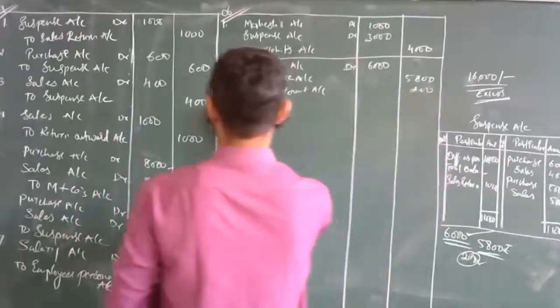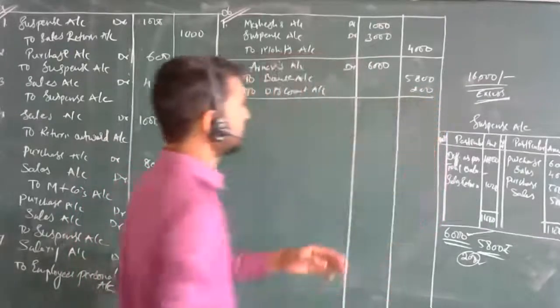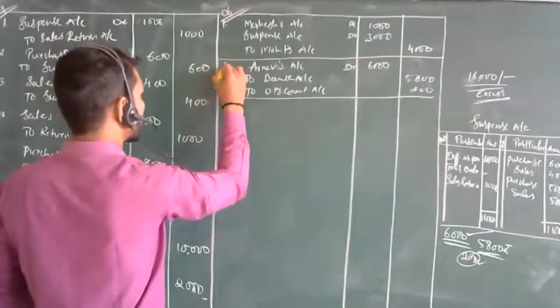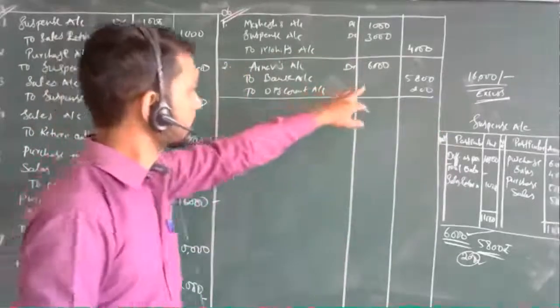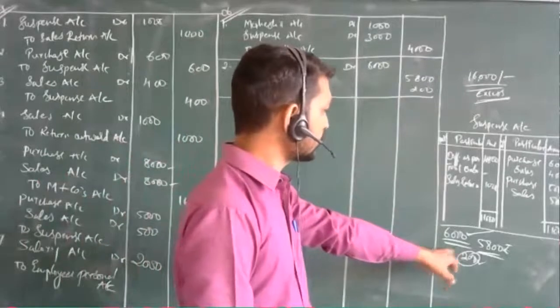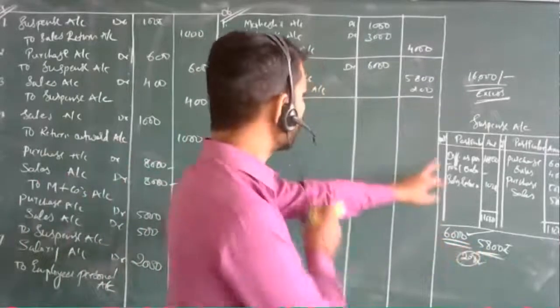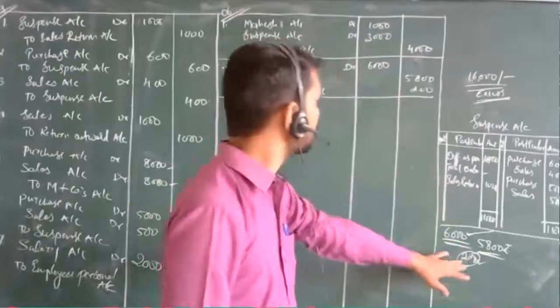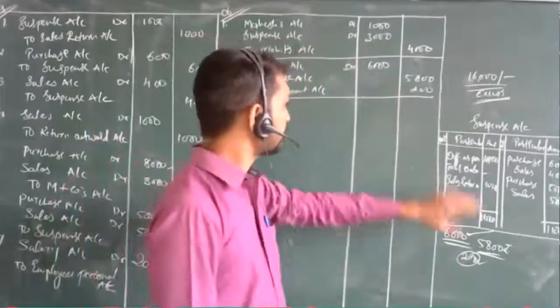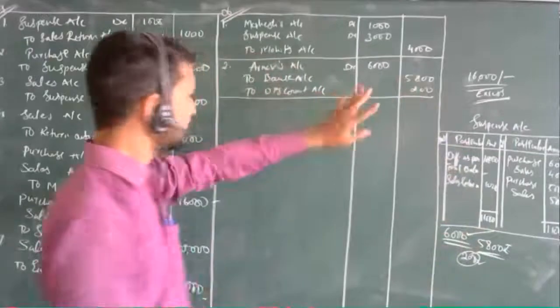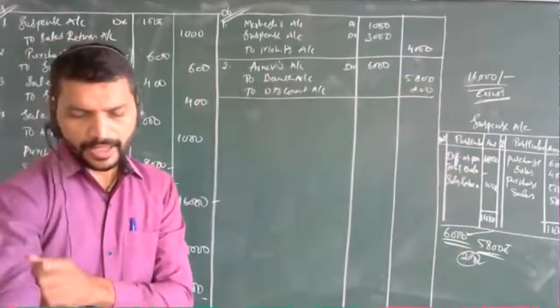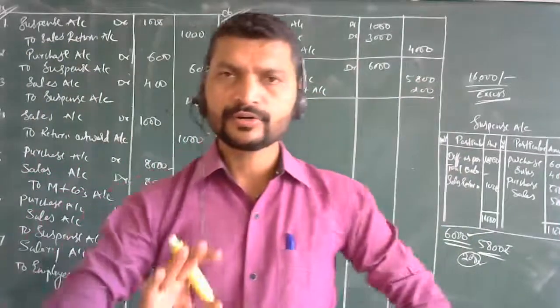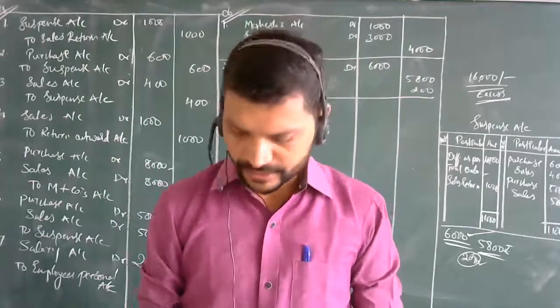So this is the entry for this. He should have paid 6,000, but it was dishonored and given the discount of rupees 200. As we can see, the rough work I have written is exactly the entry for this. And you are going to write the narration. You can copy down the narrations later.